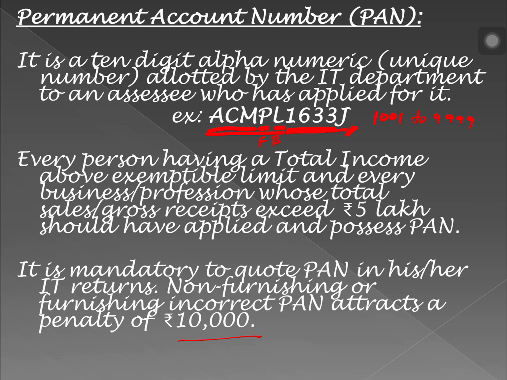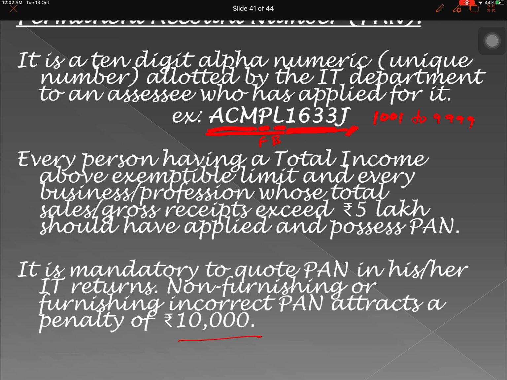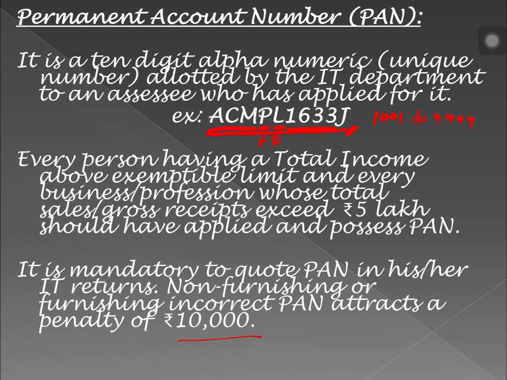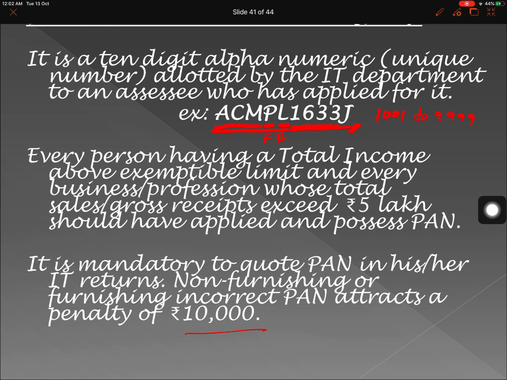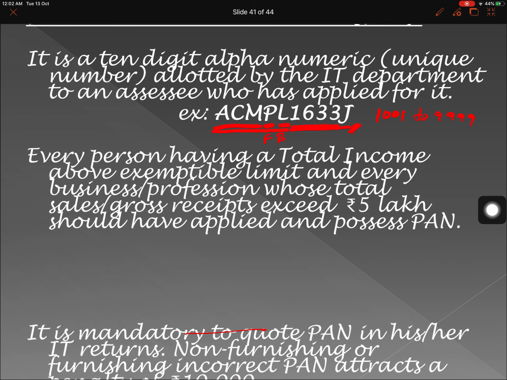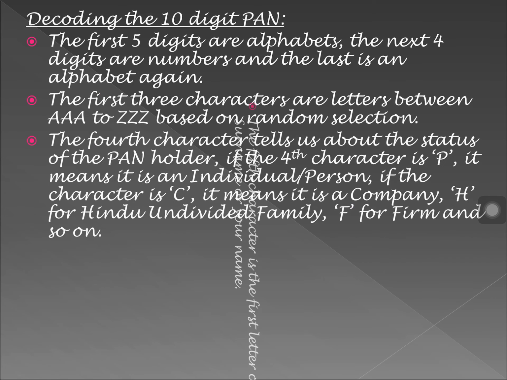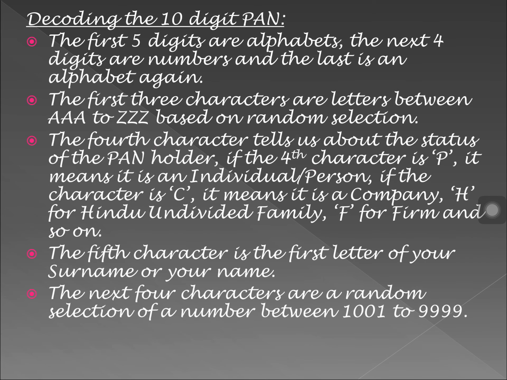Okay, now let's decode. Let's read that. We have already decoded it. Let's read it again. Decoding of the 10-digit PAN. The first 5 characters are alphabets, the next 4 are numbers, and the last is an alphabet again. The first 3 characters are letters between AAA and ZZZ based on random selection. The fourth character tells us about the status of the PAN holder.